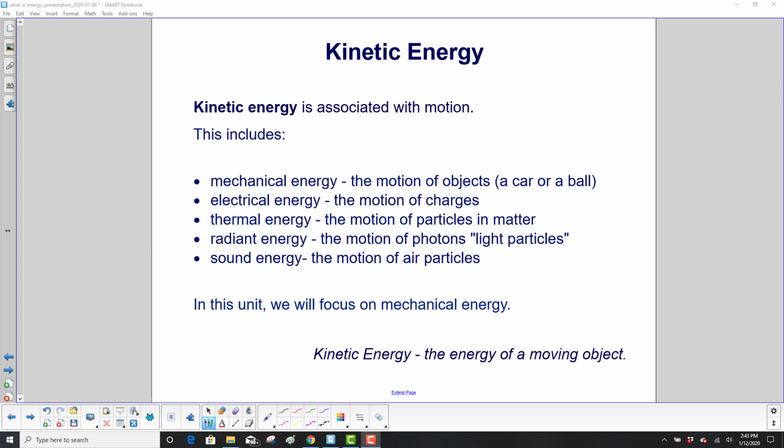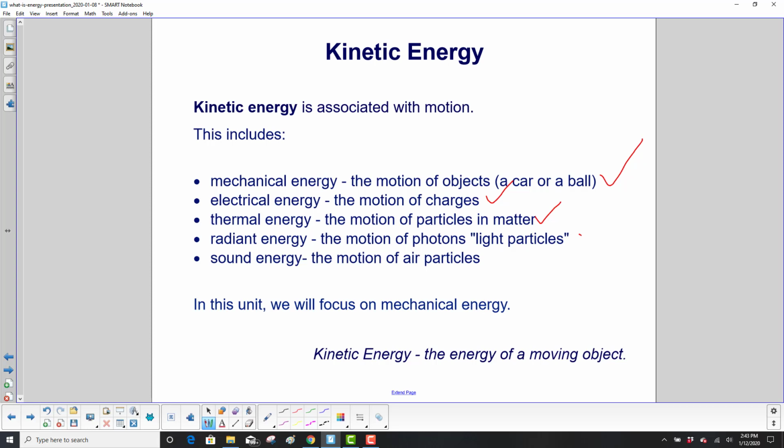We're going to define it for this presentation as kinetic energy is associated with motion. This includes mechanical energy, the motion of objects like a car or a ball or a frog, a jumping frog. Electrical energy, the motion of charges. Thermal energy, the motion of particles and matter. Bet you never thought of that. When something's getting very hot, like when you warm up your milk, you've got a lot of particles moving faster than they would when it's cold. So we can classify that as kinetic energy.